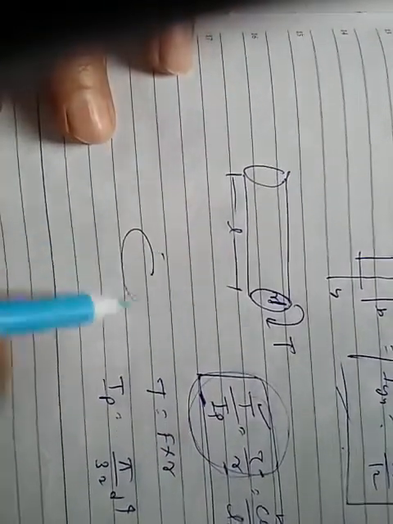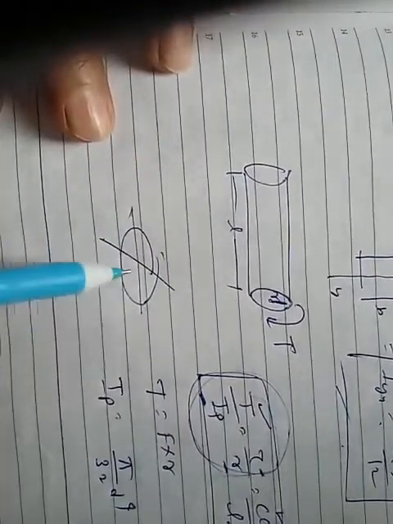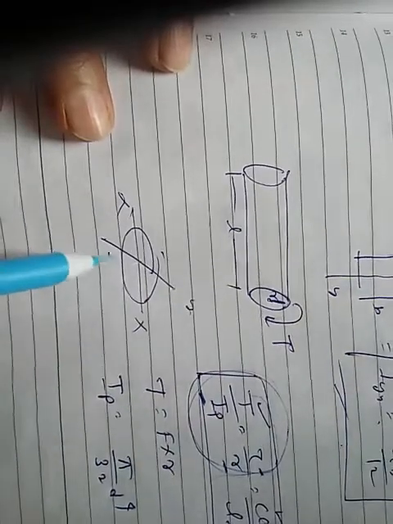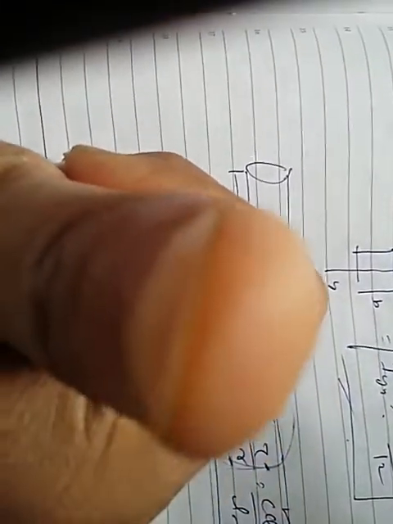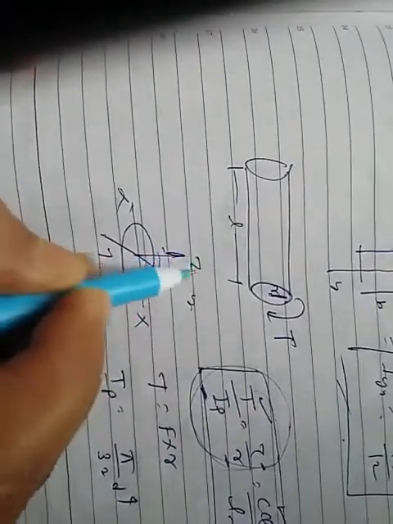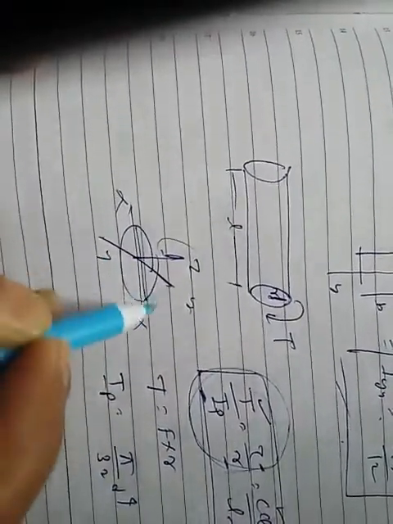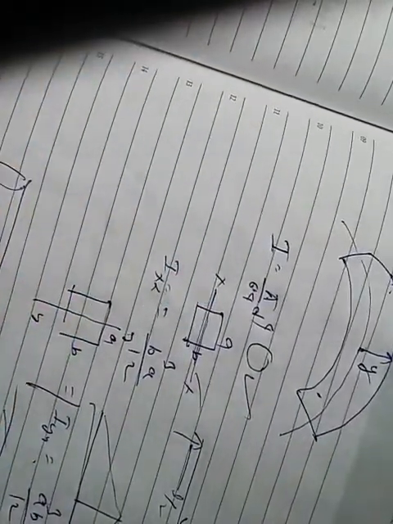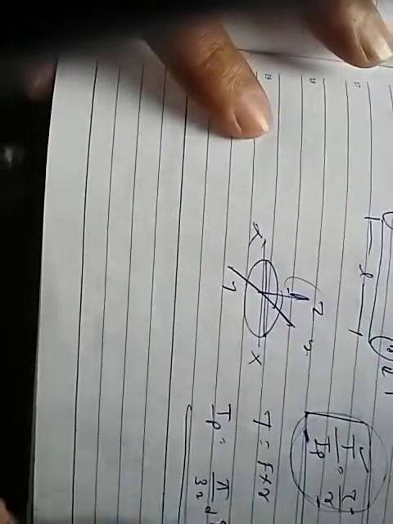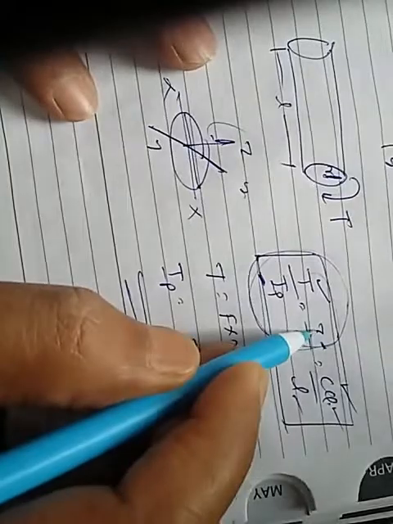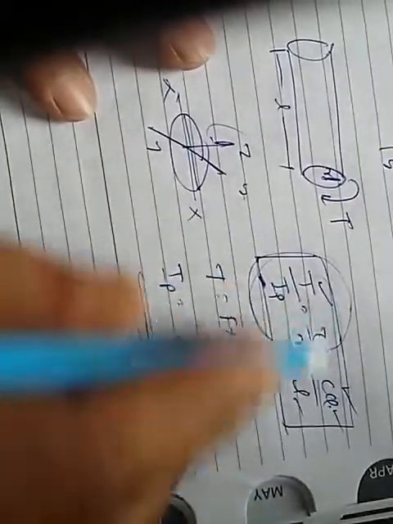Suppose this is the axis. This is xx, this is yy, and this is the perpendicular axis, the z axis. This is the polar moment, our moment of inertia about this axis. I am not going into this in detail. So this is Ip, the polar moment, this is the shear stress, and this is the radius.